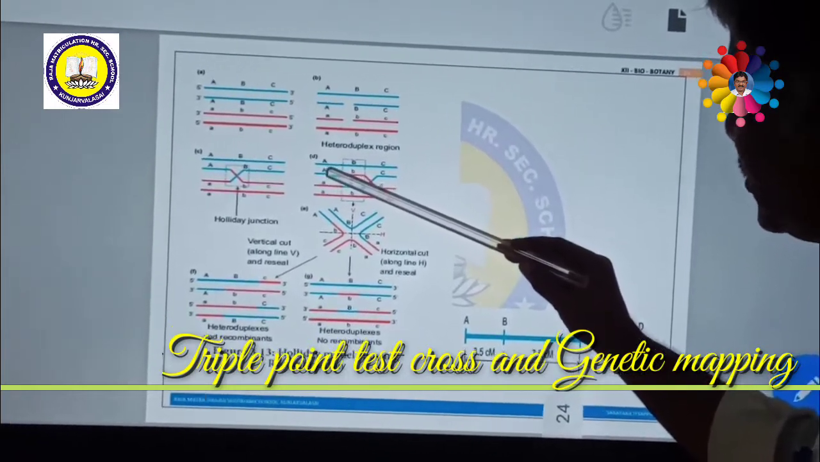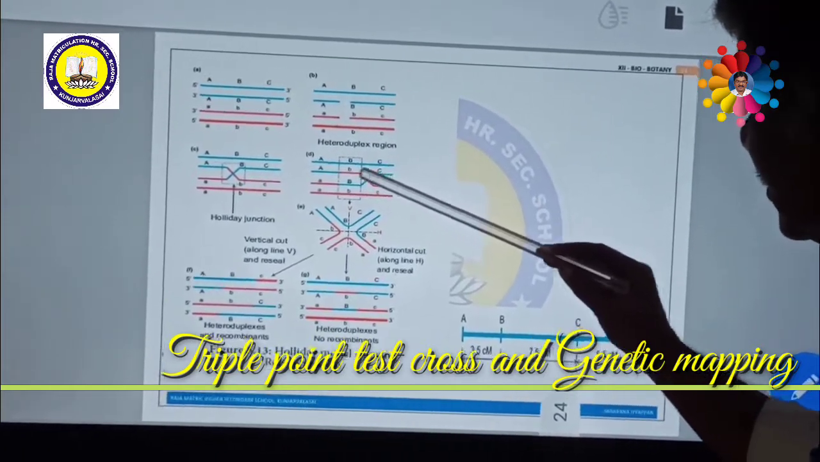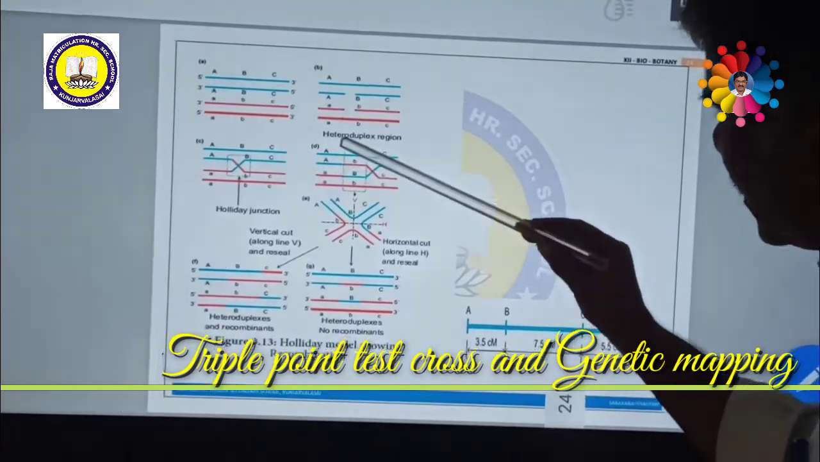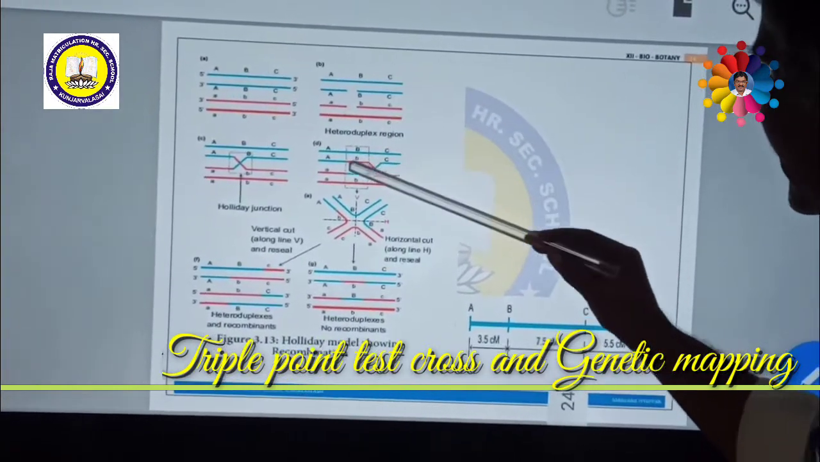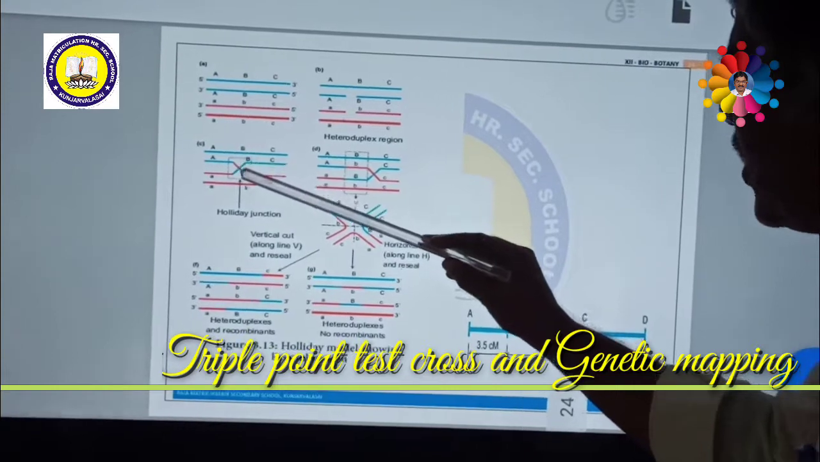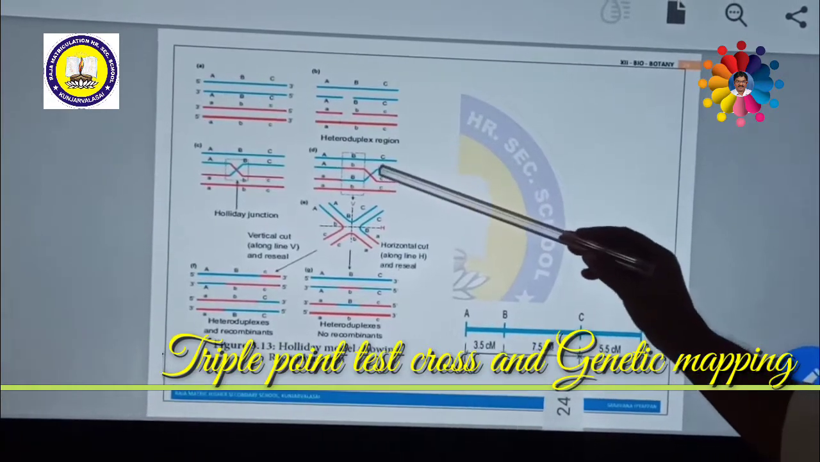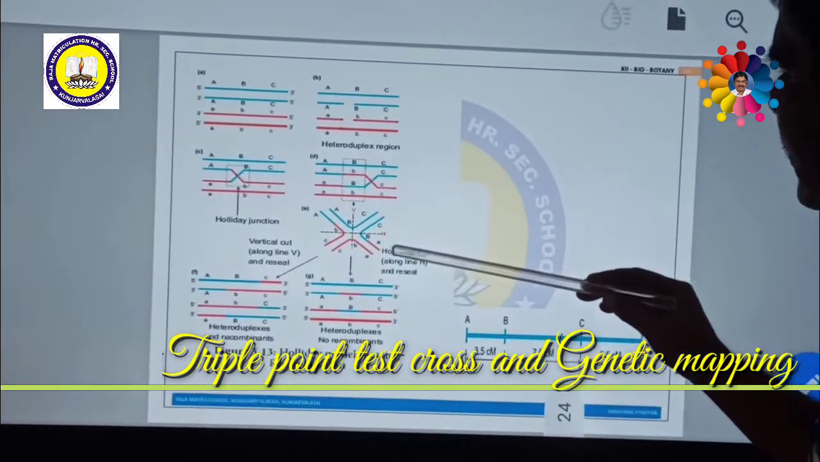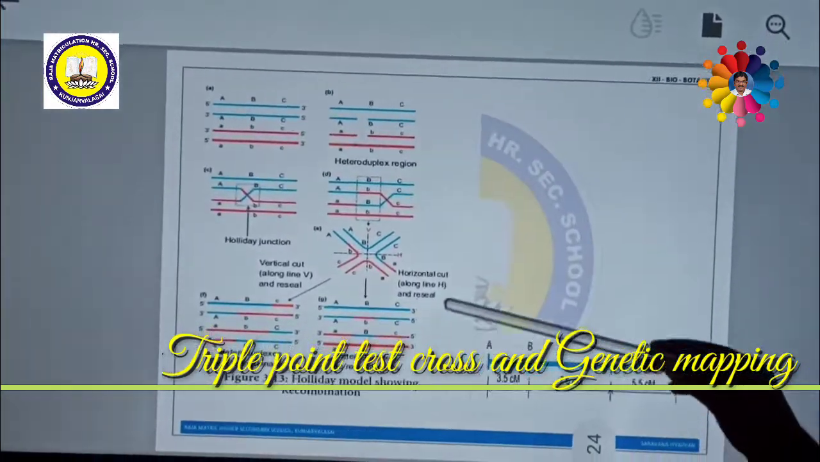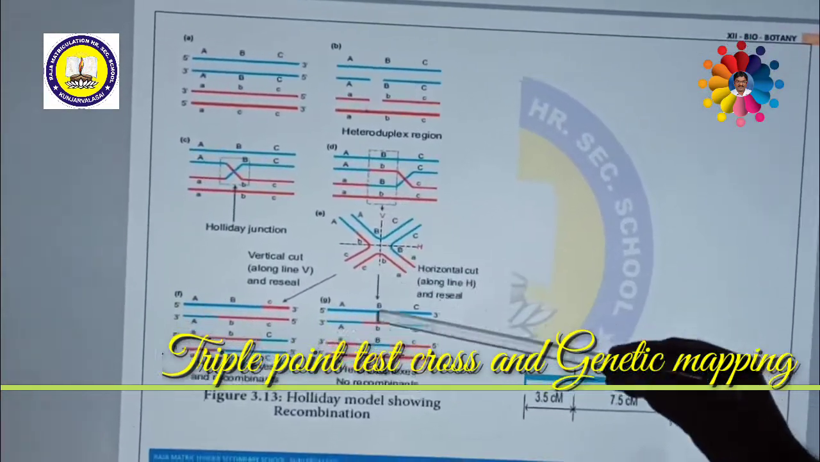What do you mean by heteroduplex? See here, capital A gene, small a, small b gene, small c gene. So these are mixed or recombinant DNAs. This is called heteroduplex. The heteroduplex is formed due to the migration of the Holliday junction from its original site a little bit. Afterwards, an H-shaped formation is formed. After formation of the H-shape, this will be cut either vertically or horizontally. If you cut this DNA vertically, what will happen?